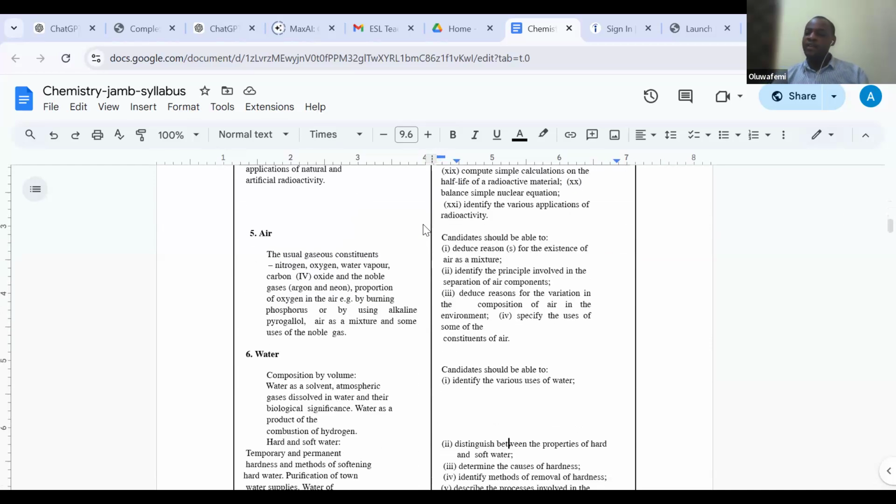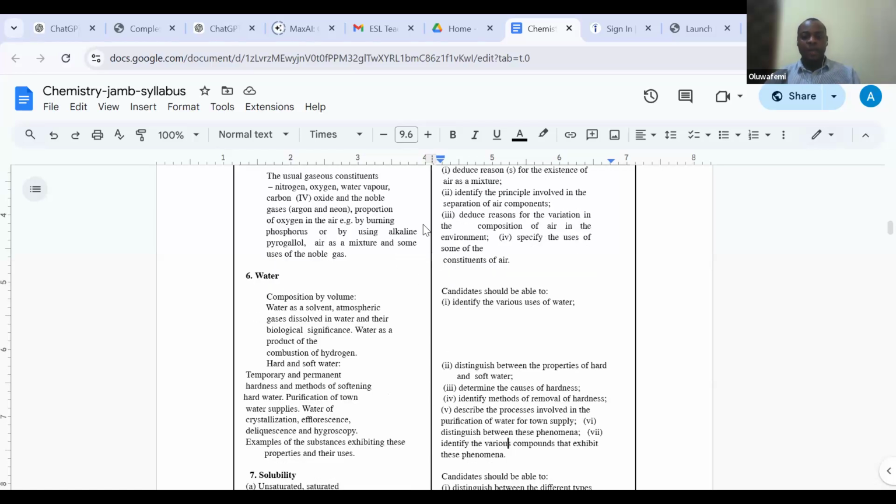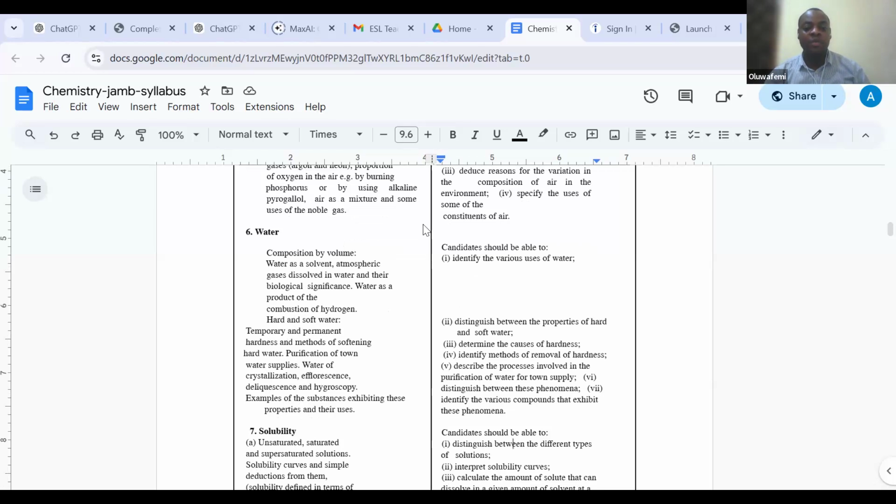Then we look at air, very important. Air is germane to life, and we look at the composition of air: the noble gases, carbon dioxide, nitrogen dioxide, and all the constituents of air. We're going to look at them one after the other. Then we'll look at water, another very key thing that is important to life. We look at water, composition by volume, water as a solvent, atmospheric gas dissolved in water, temporary and permanent hardness of water and examples, water of crystallization and so on. We're going to consider all these.